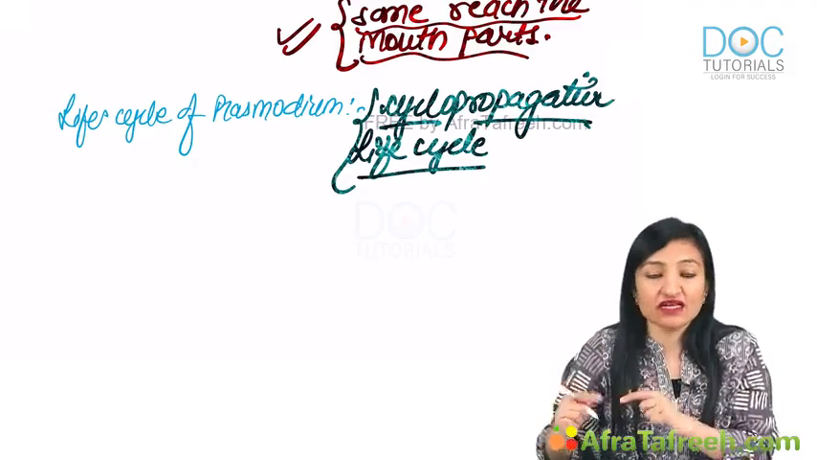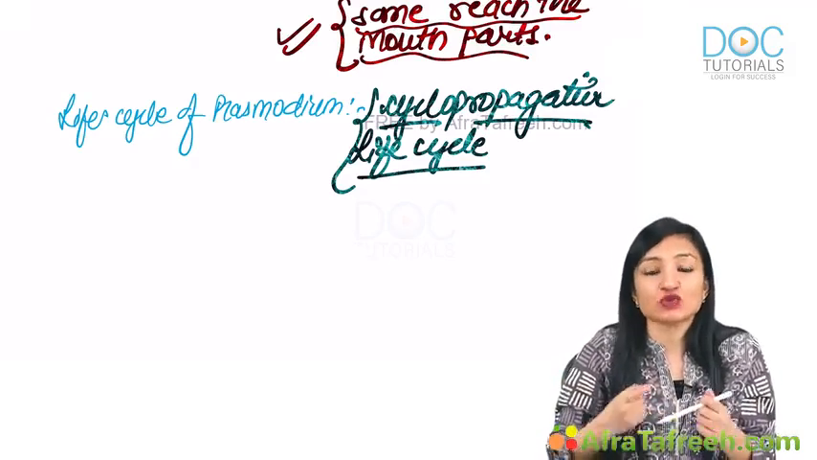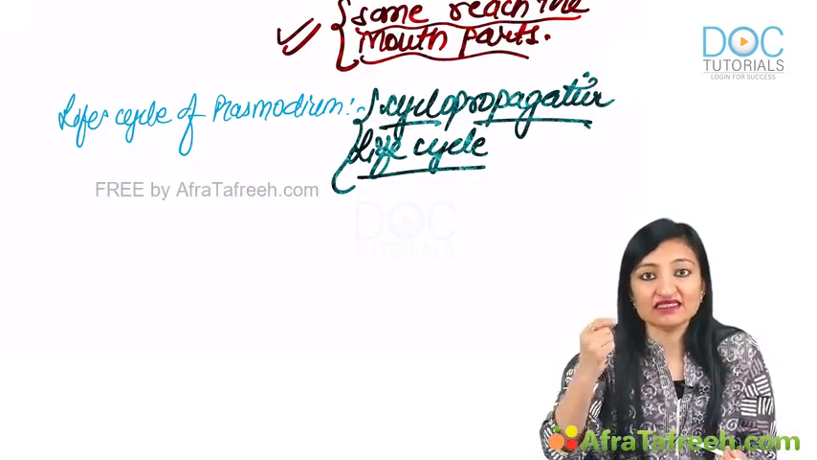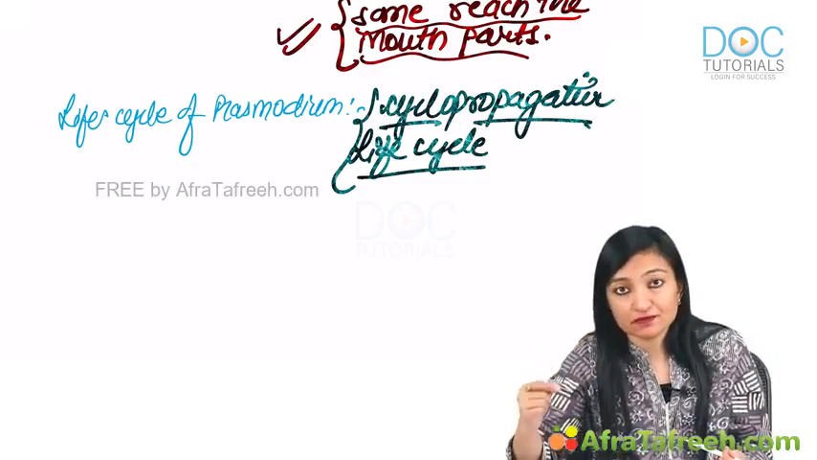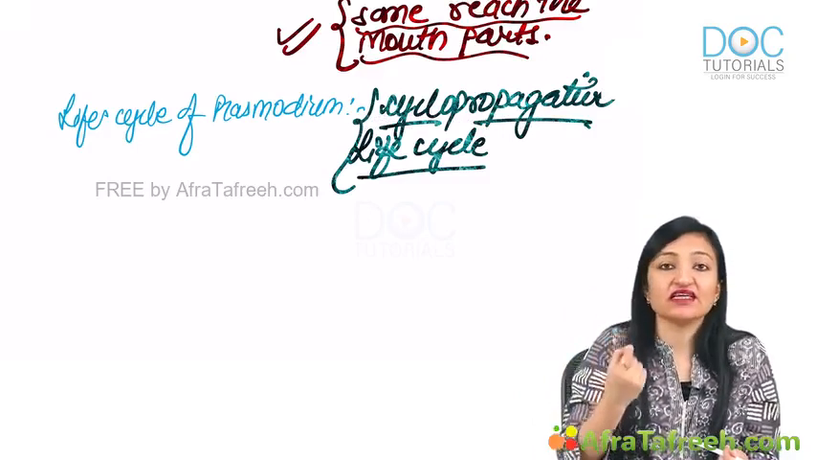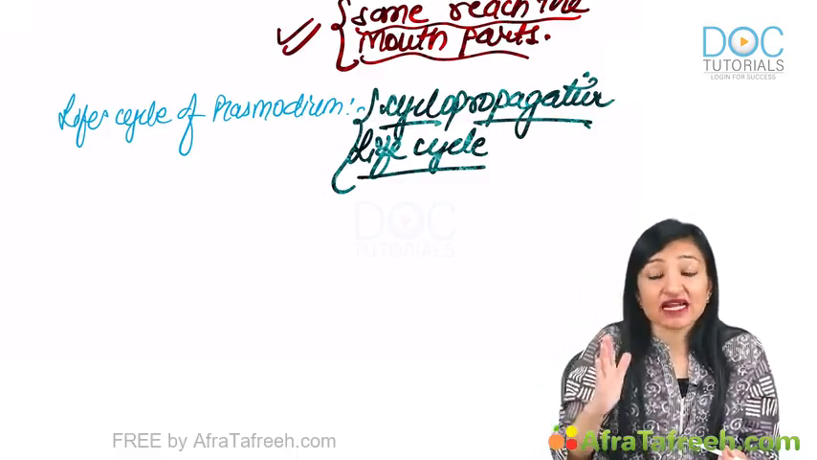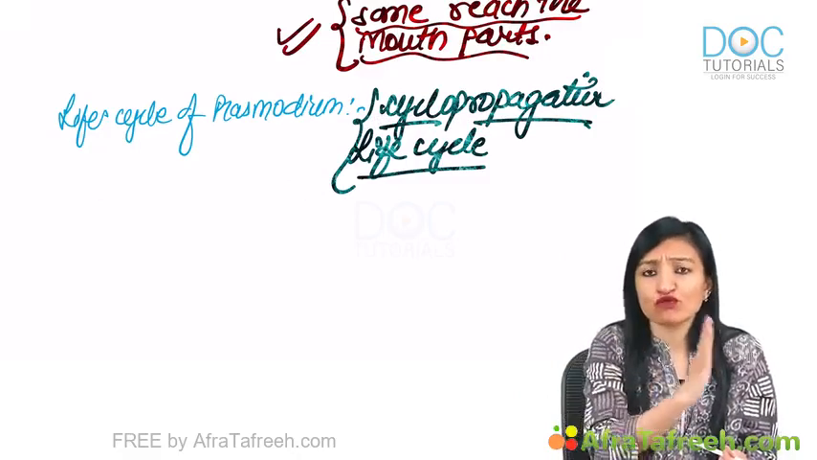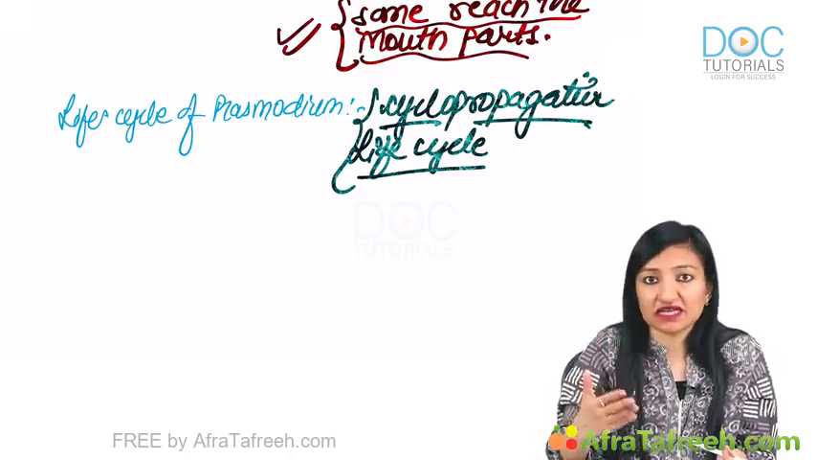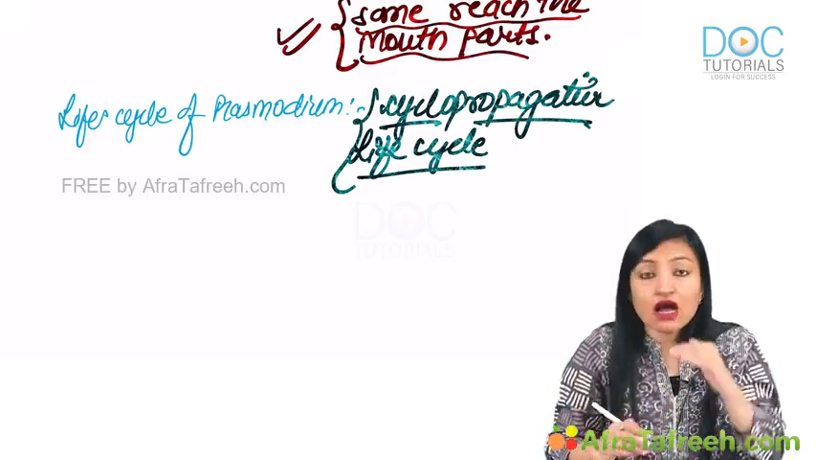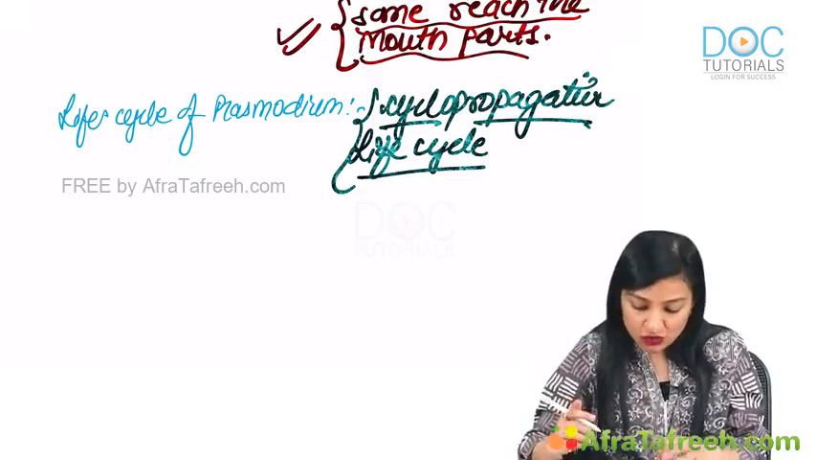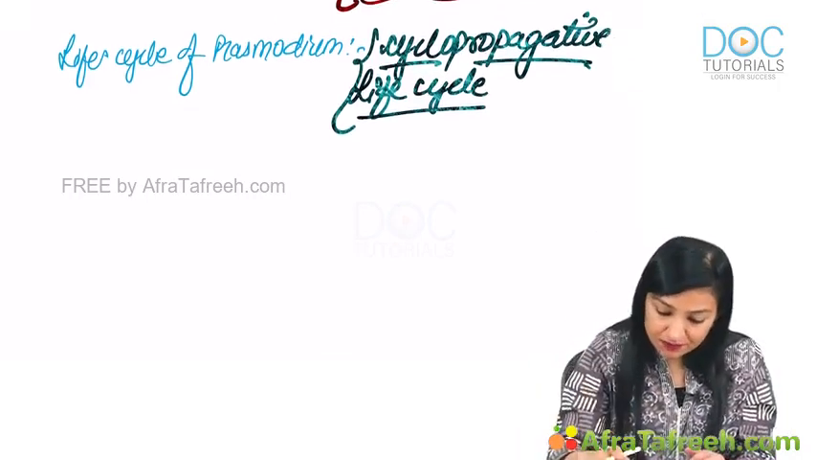That we'll discuss over here, because this is a frequently asked question. Which cycle is cyclopropagative and which parasite cycle is cyclodevelopmental? In case of Wuchereria bancrofti, which causes lymphatic filariasis, the parasite undergoes only morphological transformation and not multiplication. But here, apart from morphological transformation, the number is also increasing. So that is the whole principle.